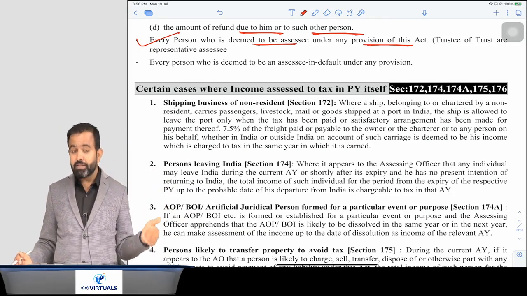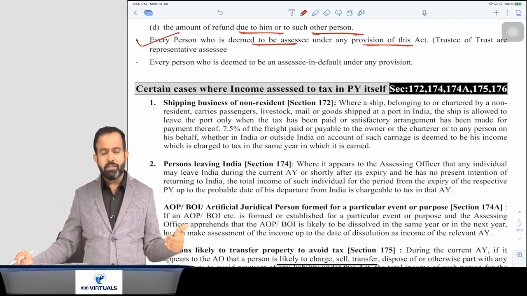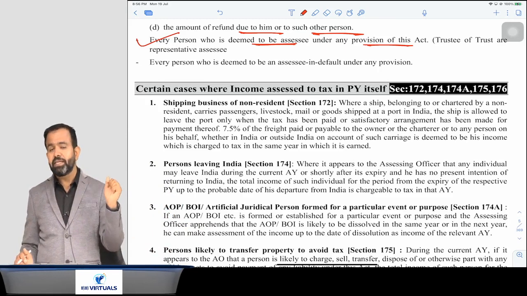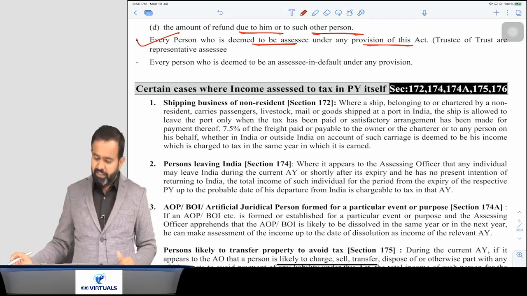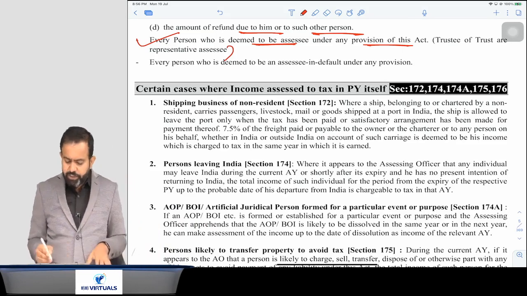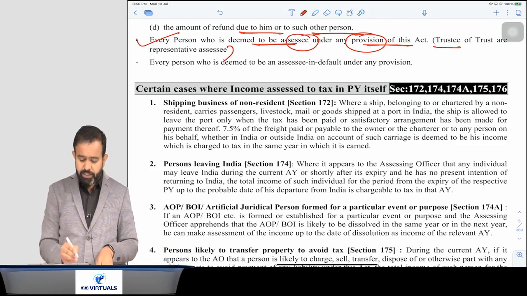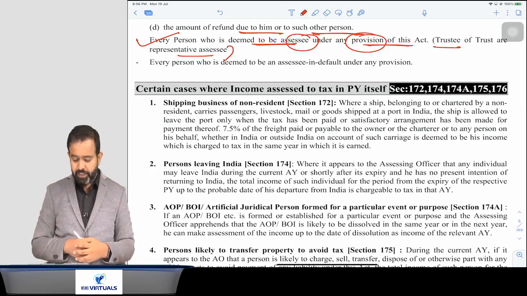Like for the trust, trustees are the representative assessee. So here trustees are representative assessee, or I can say the deemed assessee. So every person who is deemed to be assessee under the provision of the act, for example, trustees of a trust are representative assessee. Now next part.